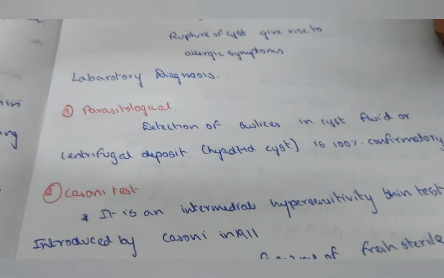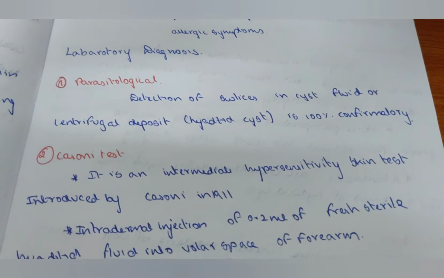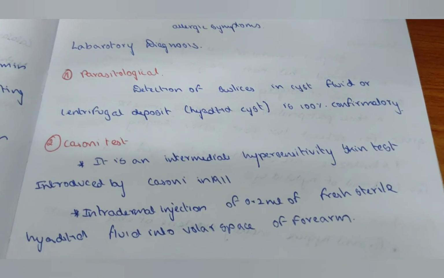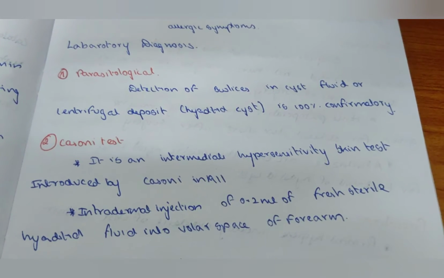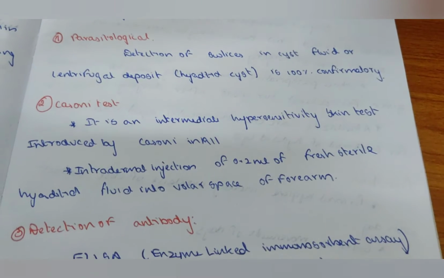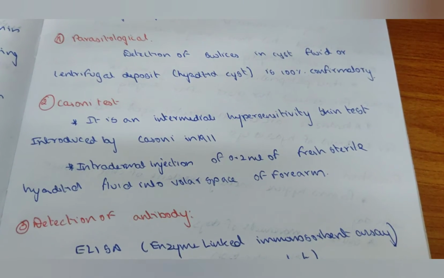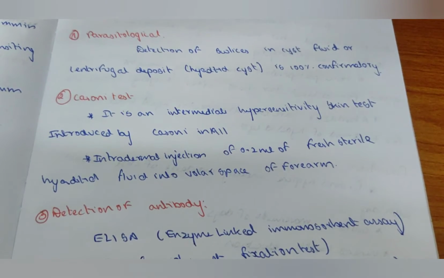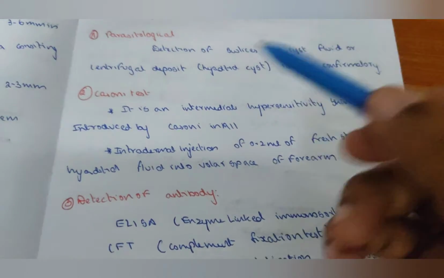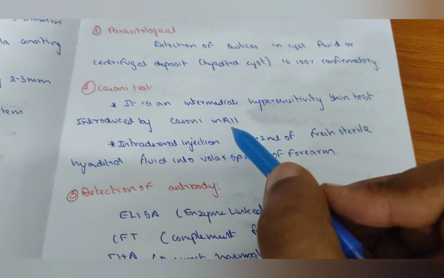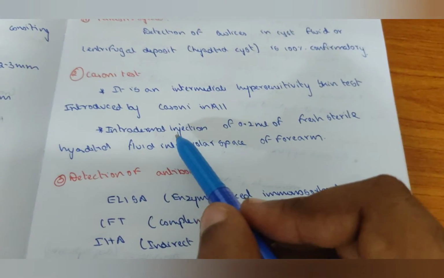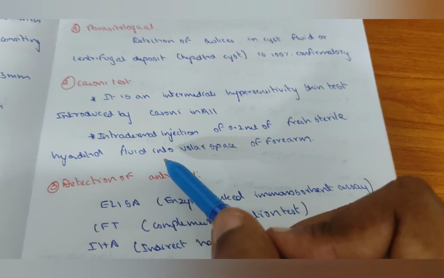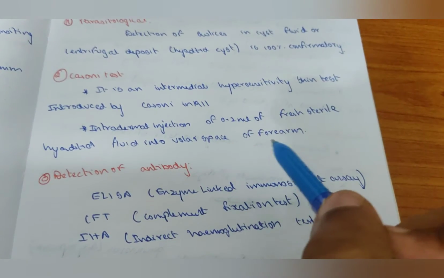Laboratory diagnosis. Parasitological: the detection of scolices in the cyst fluid or centrifugal deposit of hydatid fluid is 100% confirmatory. Casoni test: it is an immediate hypersensitivity skin test introduced by Casoni in 1911. The intradermal injection of 0.2 ml of fresh sterile hydatid fluid is given into the volar surface of the forearm.